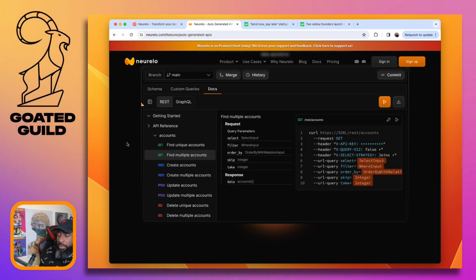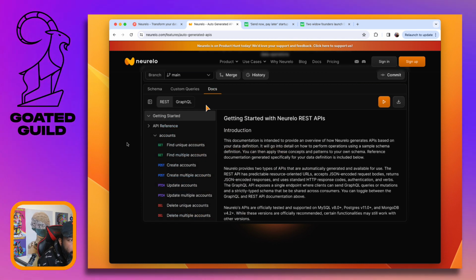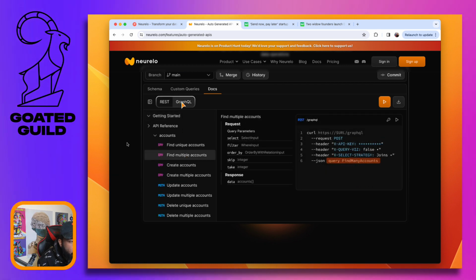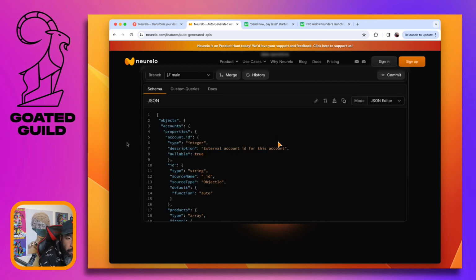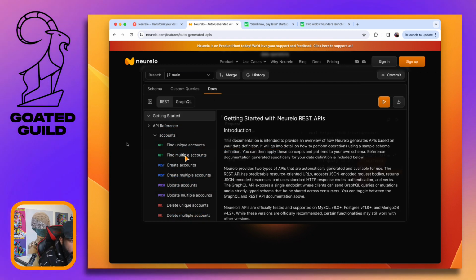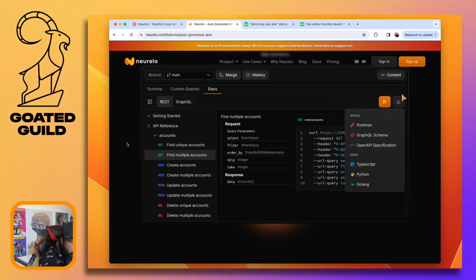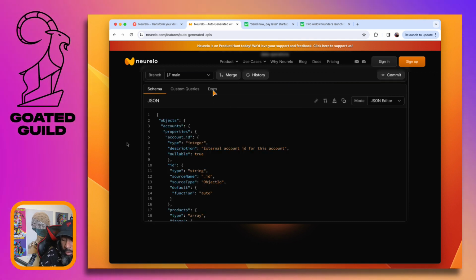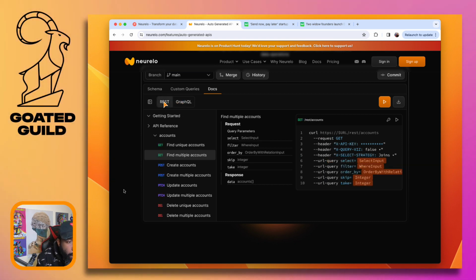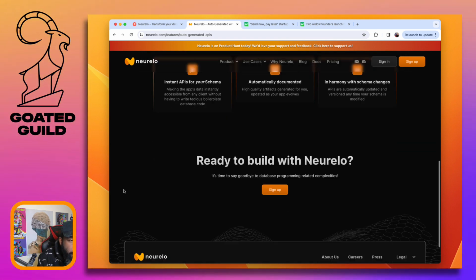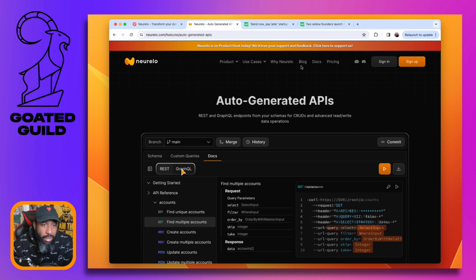And similar to the startup we reviewed a little while ago, being able to generate SDKs for each language would be nice as well, to make it easier for developers in those languages to use it. Obviously, a REST API, pretty much everybody can use it. But a little bit of sugar in the syntax does help make things a little bit faster. And those things add up. So I think some folks would appreciate that. That's something they could add in.